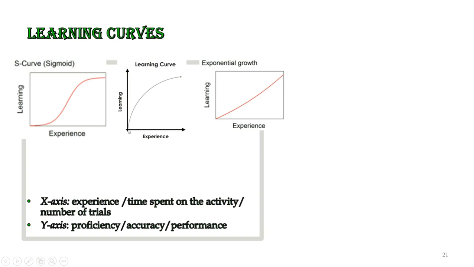increase in learning. So in less time the graph is going higher, which means the learning, or the proficiency, or the accuracy, or the performance level was increasing very fast. But again, with time, we see that the rate of increase is now decreasing. The learner is not improving very quickly now, and finally this graph is again going towards a steady rate, which means that the learning has achieved the maximum level.